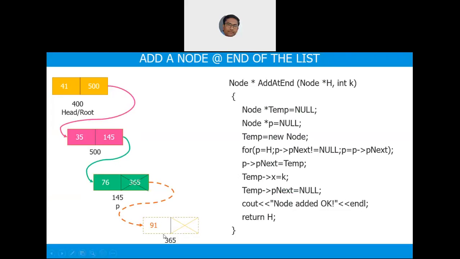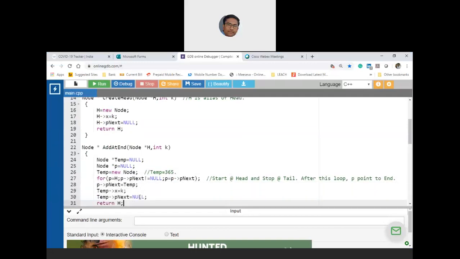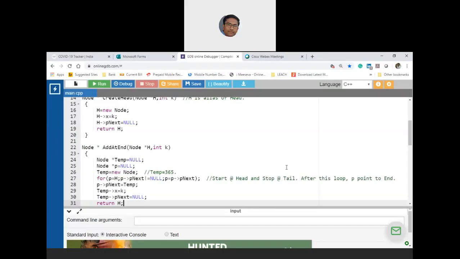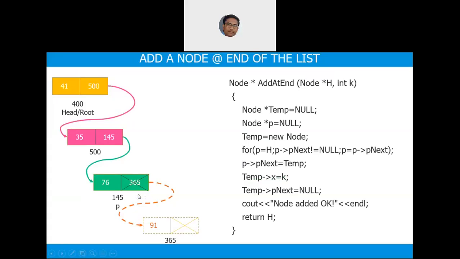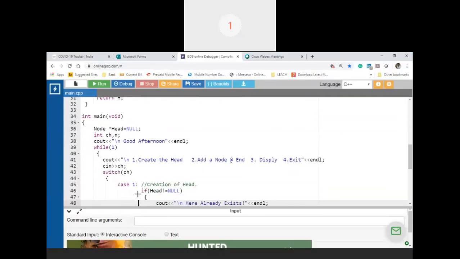So this 365 has to be copied into P arrow P next. So P arrow P next has to be temp. Yes or no? P arrow P next is temp. Yeah, correct only. Yes or no? Yes, sir. Okay.